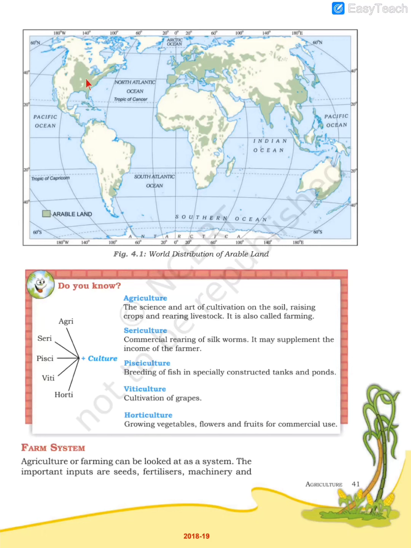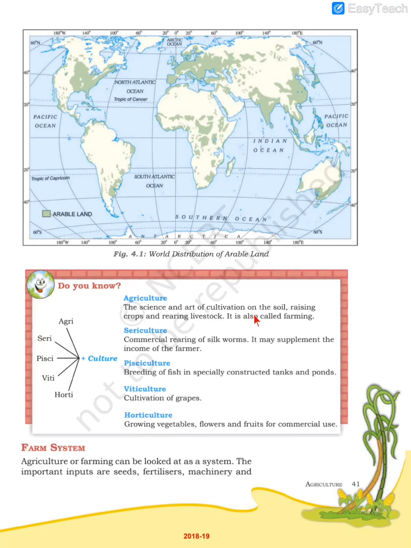So where the three factors are available, favorable topography, meaning land, then soil, and then the climate, there only agriculture can be done. Now agriculture has culture and agriculture. It is made up of two words. So it is the science and art of cultivating the soil. How do you cultivate the soil? Raising crops and rearing livestock.